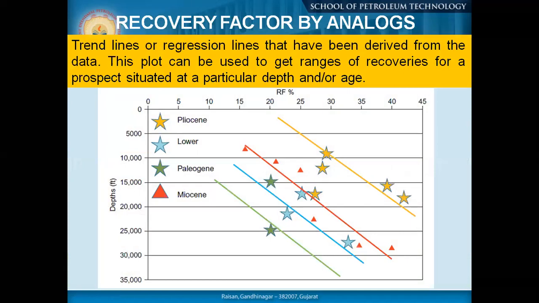Recovery factor by analog: you see we have rocks of different ages and they have different recovery trends. Depending on the depth of your formations, you can choose a value, and you need to logically justify why you are taking this recovery factor and not the other one. So when you are preparing your development plan, you need to be very cautious and very confident, so that you justify whatever value you have taken for your own statement.